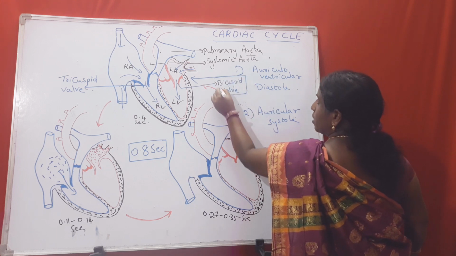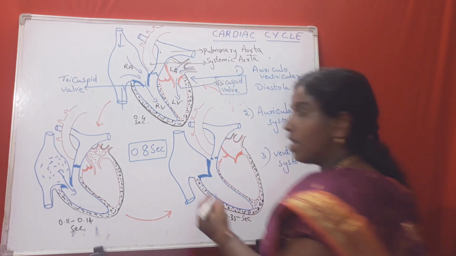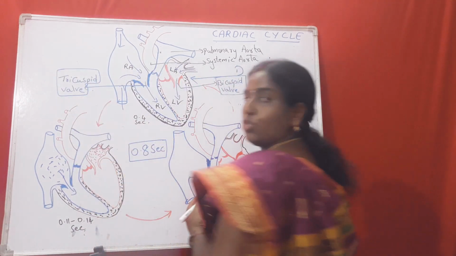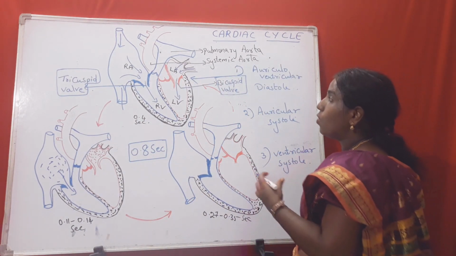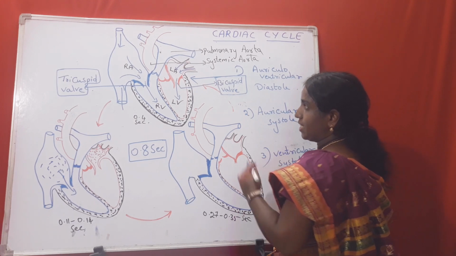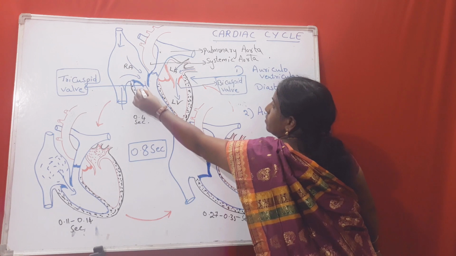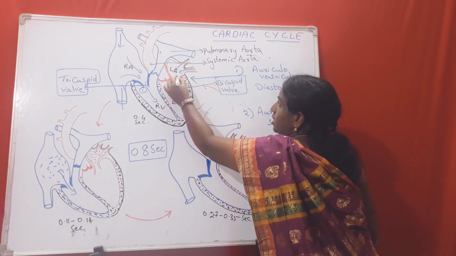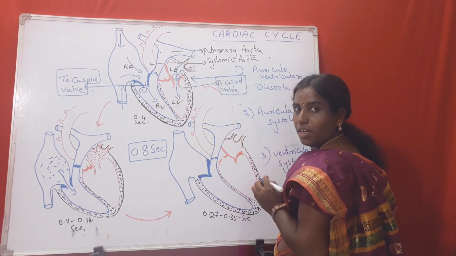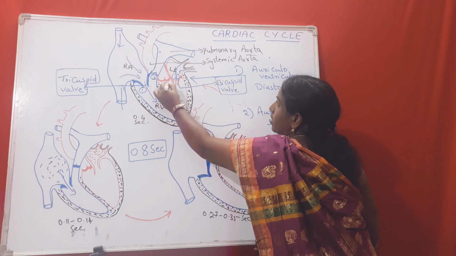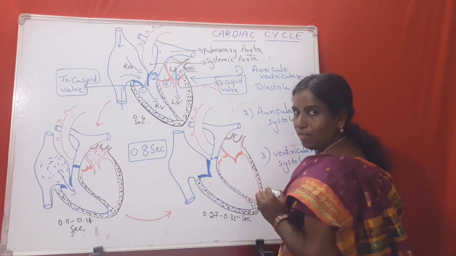So this is the bicuspid valve, whereas this is the tricuspid valve. 2 valves are shown over here. Next, here you could see the third valve and fourth valve.